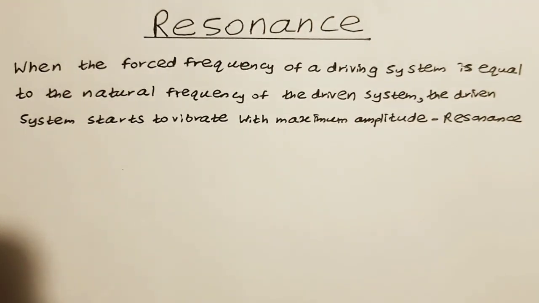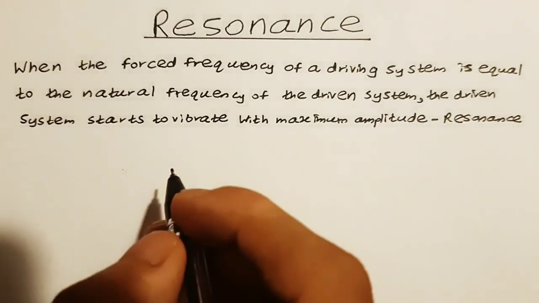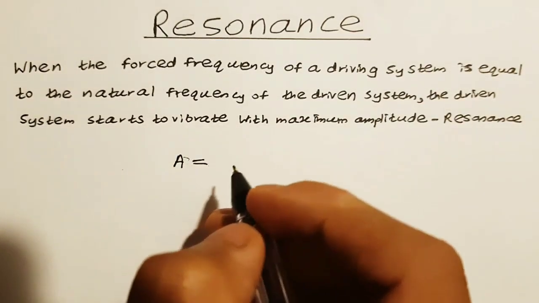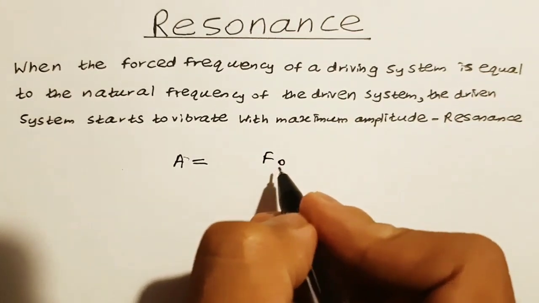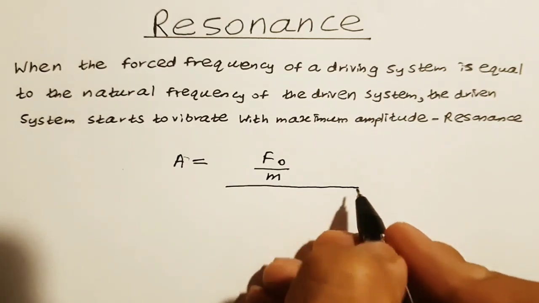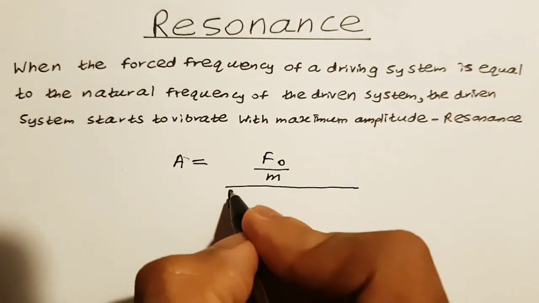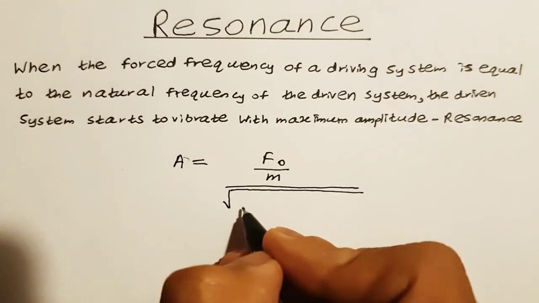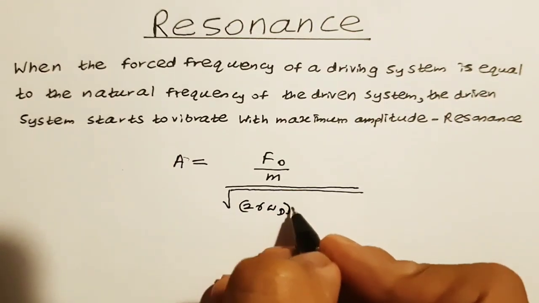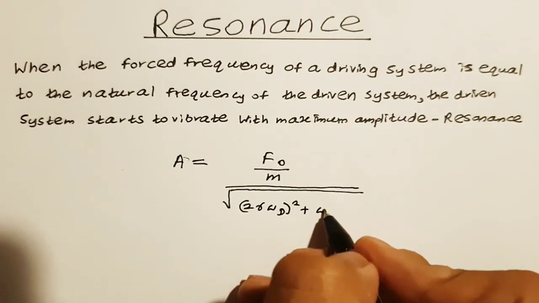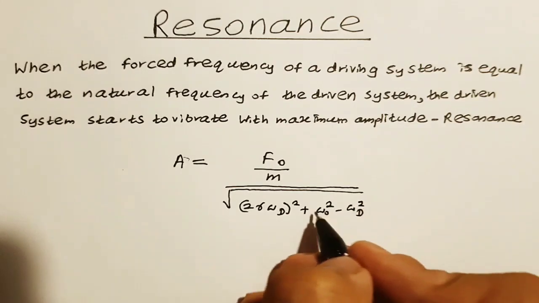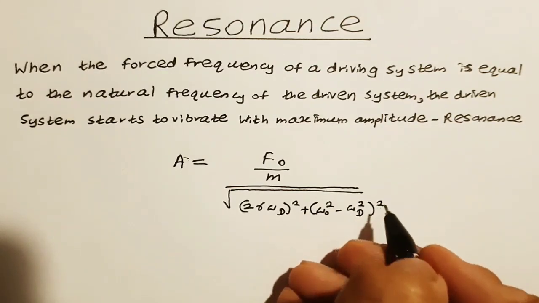If we recall the previous videos, we can see that the amplitude A is equal to F naught over m, divided by the square root of (2 gamma omega d) squared plus (omega naught squared minus omega d squared) squared.